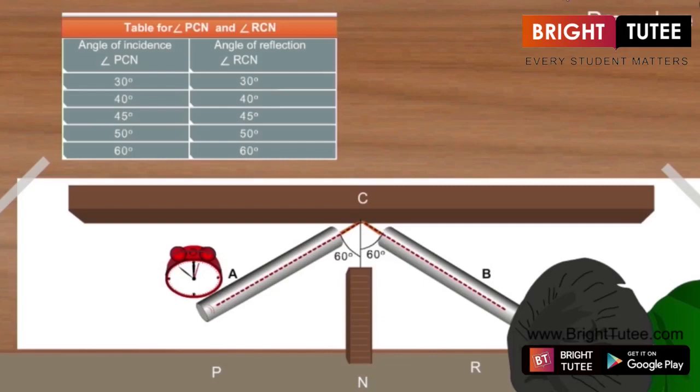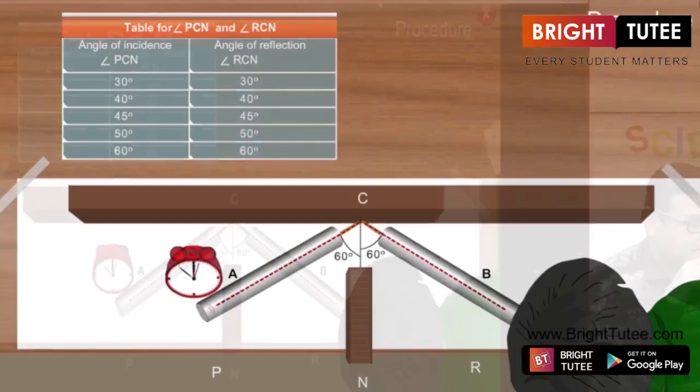So this experiment illustrates the laws of reflection, the 2 laws that we have studied. One is that the incident ray, the normal and the reflected ray lie on the same plane at the point of incidence, which is C in this case, and the angle of incidence is always equal to the angle of reflection. Got it? Fine. So I hope now you are able to understand better how sound waves satisfy the law of reflection.